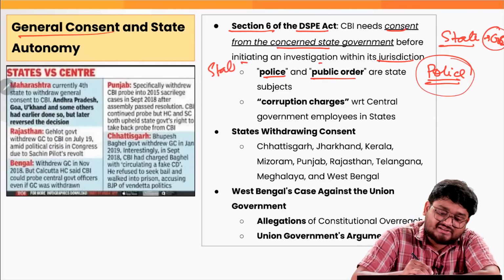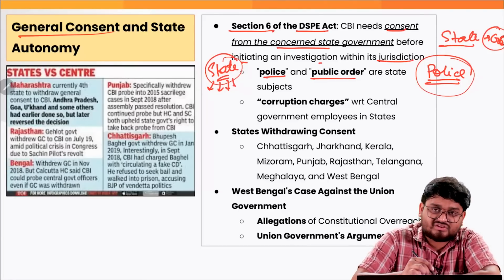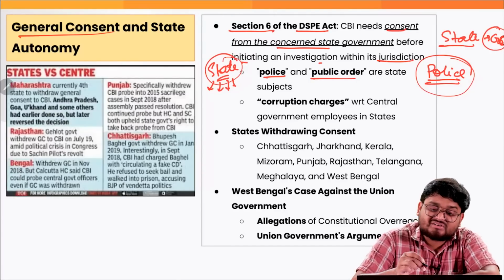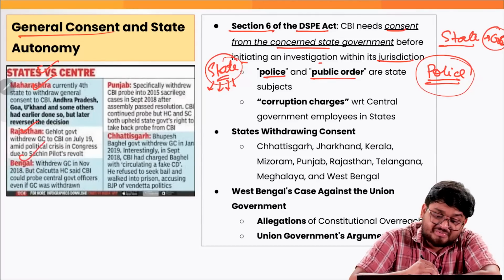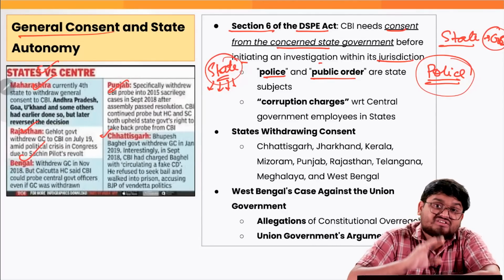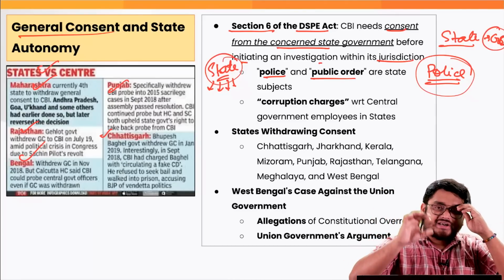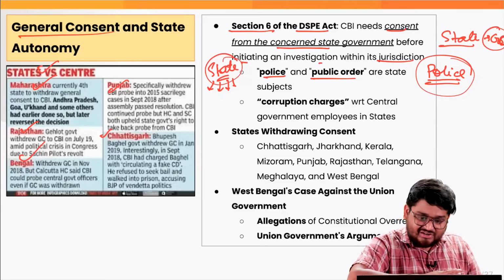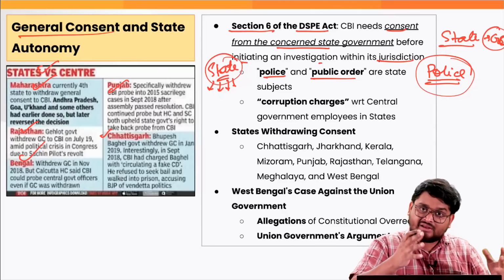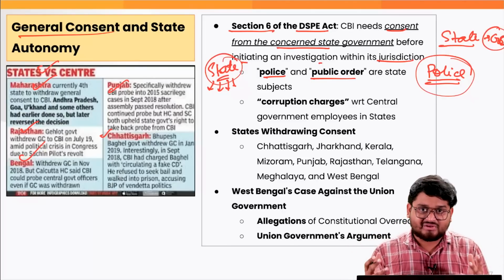Sometimes the states say, okay, you have the general consent and you can come, that is, the CBI can come and investigate any offenses, any case here. But sometimes the states in recent times, as in the case of Maharashtra, Rajasthan, West Bengal, Punjab, Chhattisgarh, right? So these states have withdrawn their general consent. That means the states are telling CBI that every time it needs to come and investigate, you have to ask permission from me. Now there is no general consent. Whatever consent I had given you, I have withdrawn it. And for any matter, you have to take permission, right?